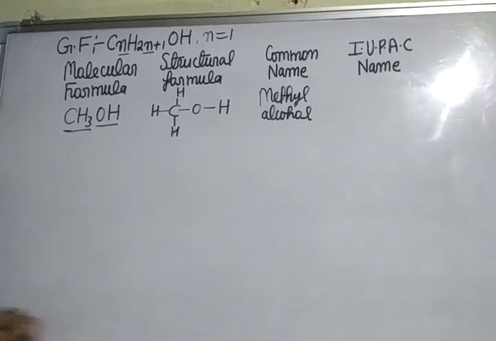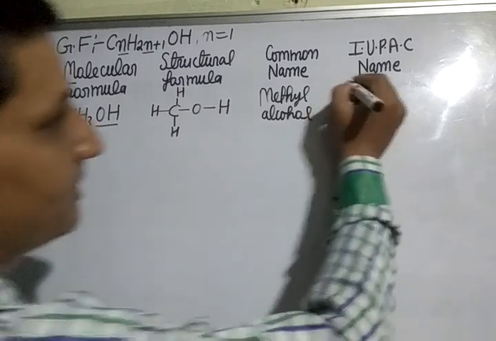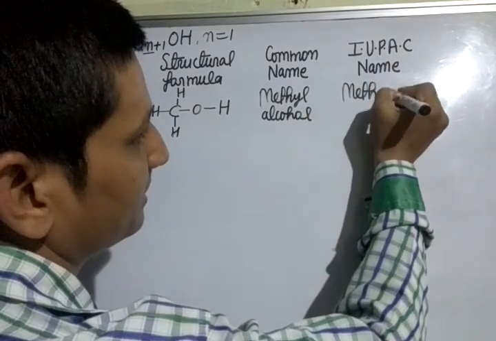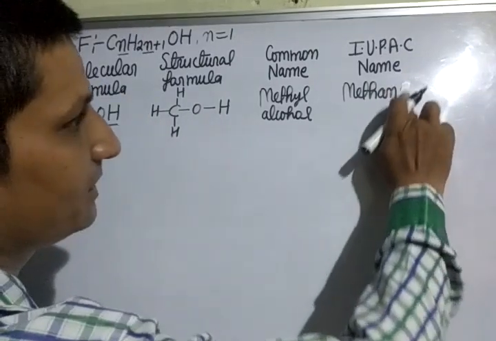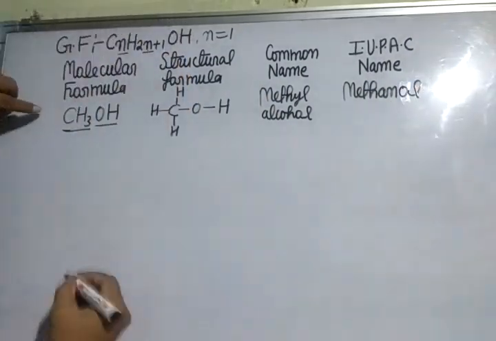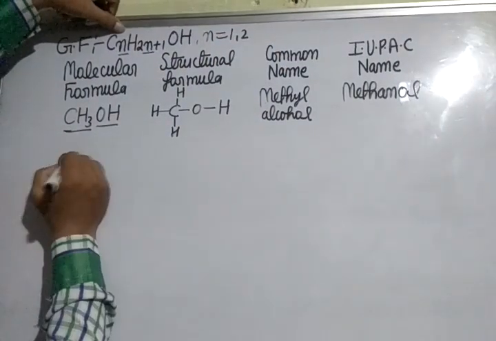After this IUPAC name. IUPAC name of methyl alcohol: one carbon is called methane. So we have to write methane, remove E, add OL. Second, now we put here n is equal to 2.